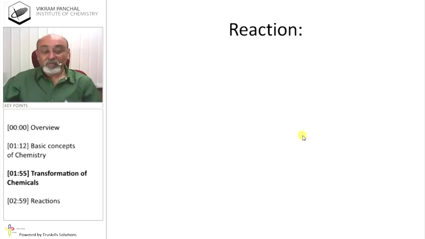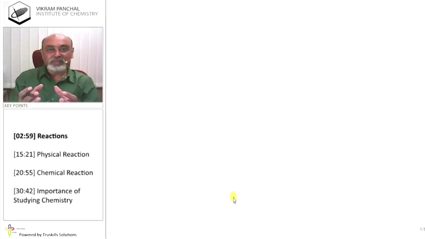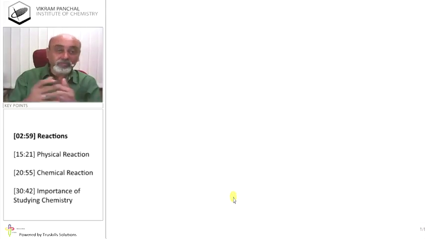Okay. What is reaction? Well, some of you may say that reaction means combination of two different chemicals or more than two chemicals, and they form something else. Well, how many chemicals should be there for a reaction?